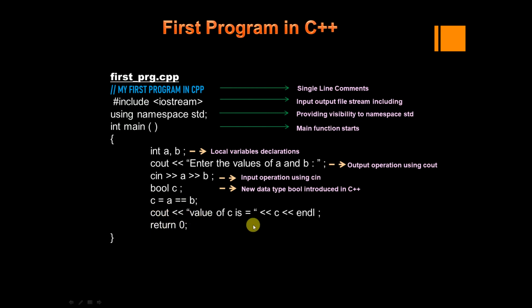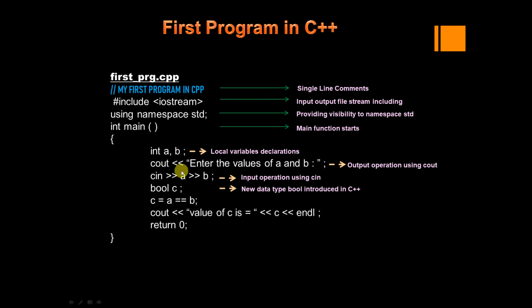And the value of c that we are going to print: cout, output the statement "value of c is", c, and endl. There is no need to mention any %c or %d. Those things are not required here, so format specifiers are not required. Your C++ compiler is intelligent enough to identify the type of the variable you are going to print.